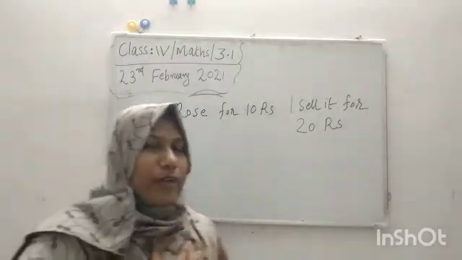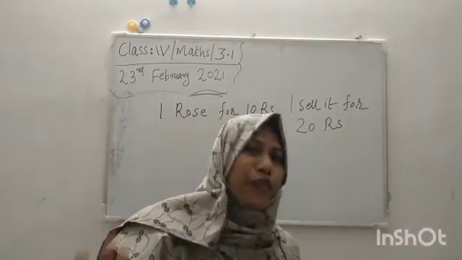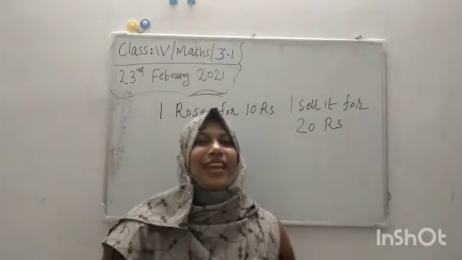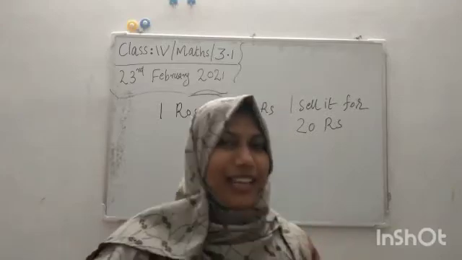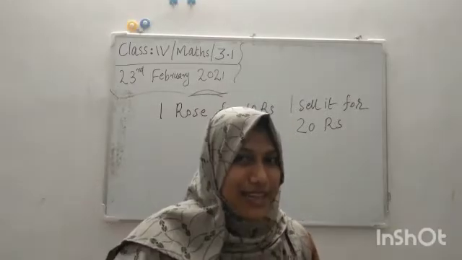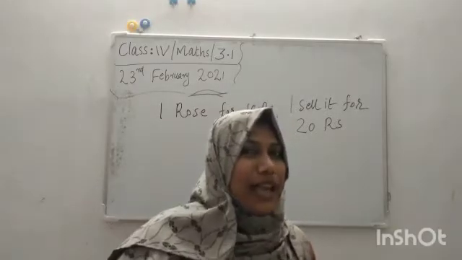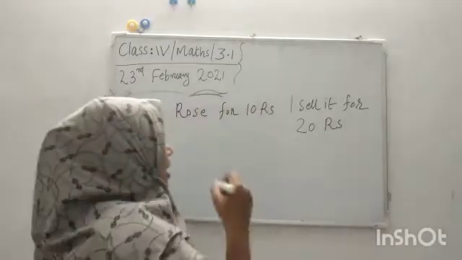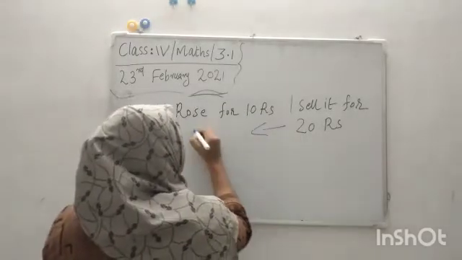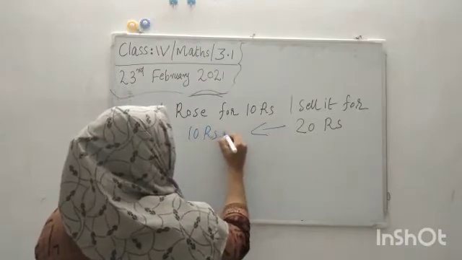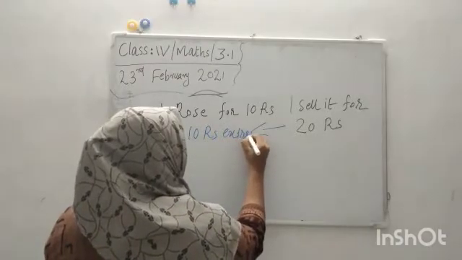Is it a favorable condition or unfavorable? Yes, favorable. I got 10 rupees extra.